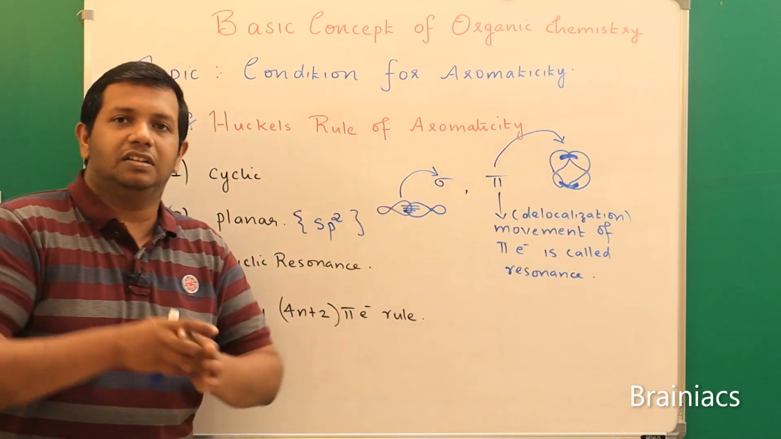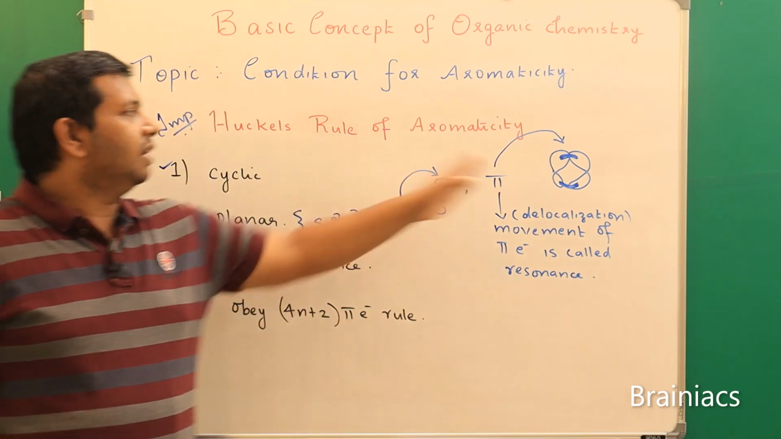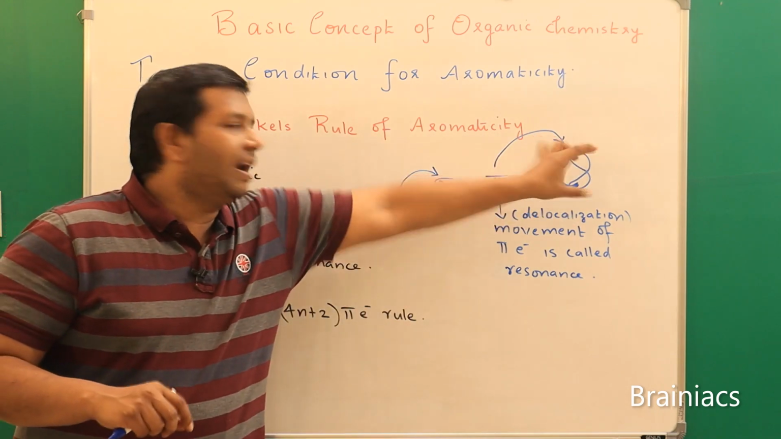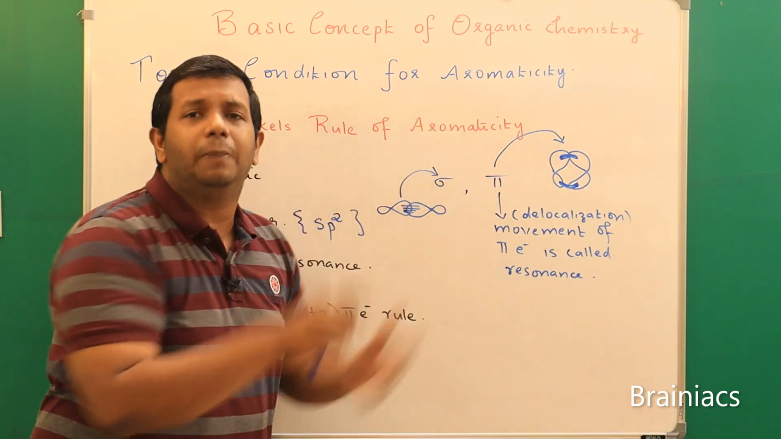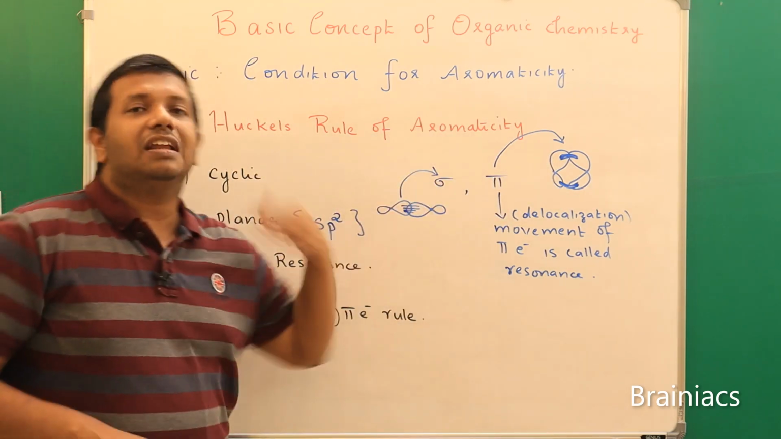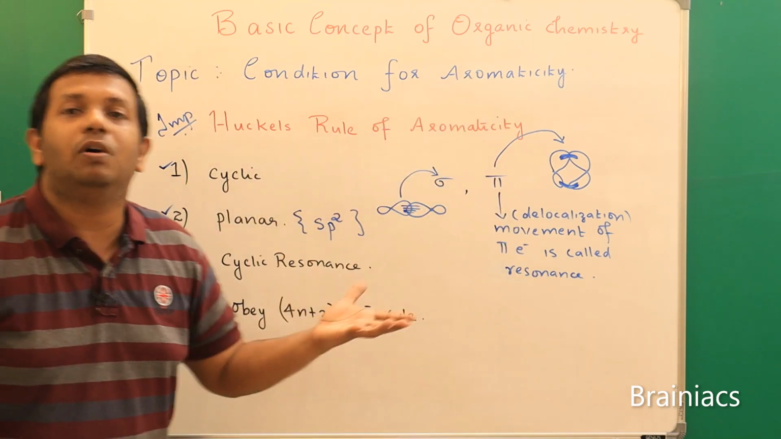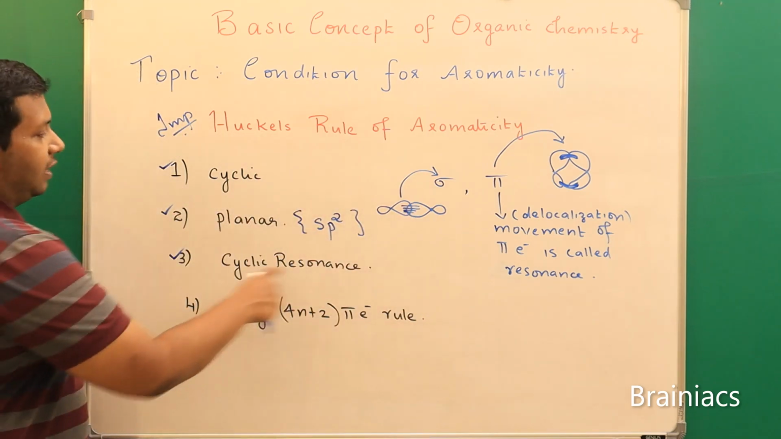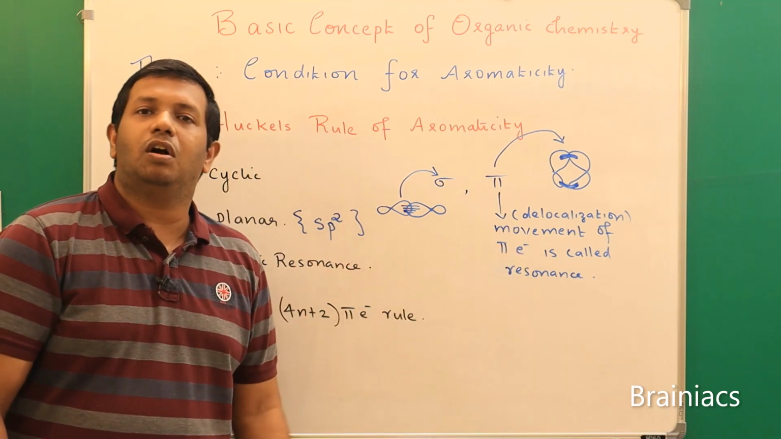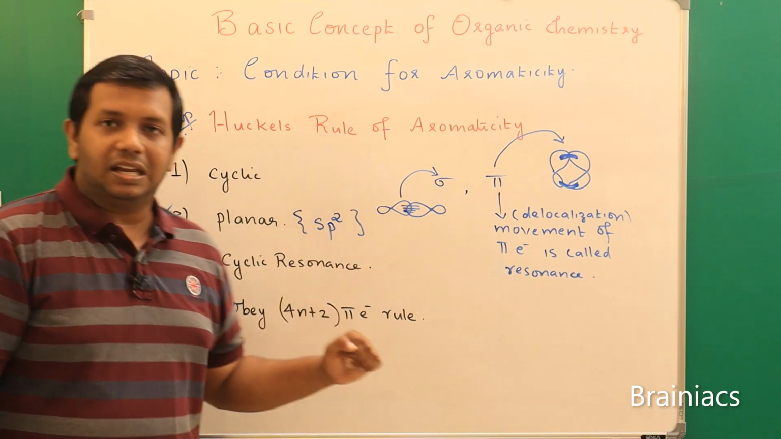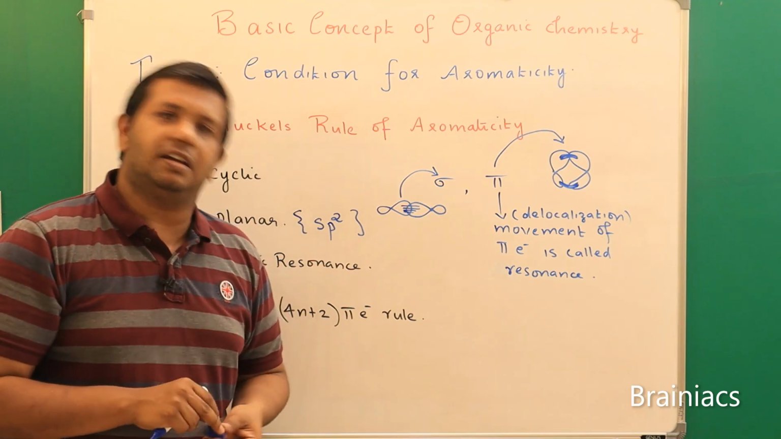Usually we know that this type of bond, axial overlapping, is very strong. You need to provide more energy to break this bond. But in the case of a pi bond, which is formed by lateral overlapping, it is very weak. If you just give a small amount of energy, this bond will break. That is the reason why in resonance it is the pi electrons which will move, because the pi bond is a weak bond. So resonance is nothing but movement of pi electrons of a pi bond. And cyclic resonance means the resonance happening in a cyclic structure.